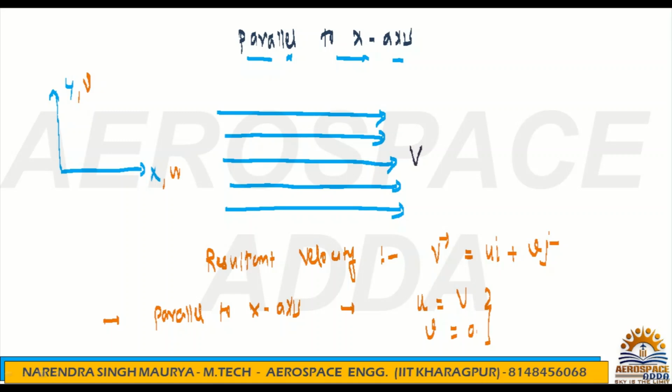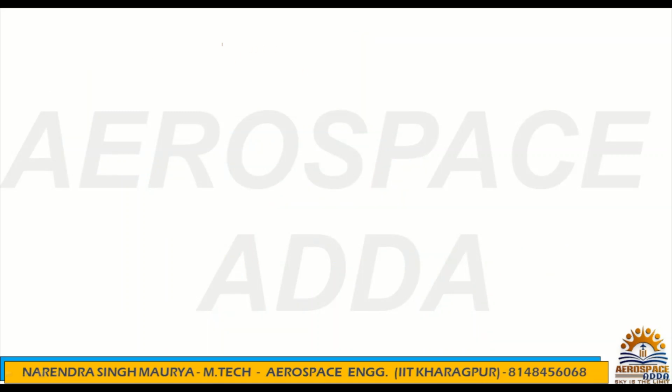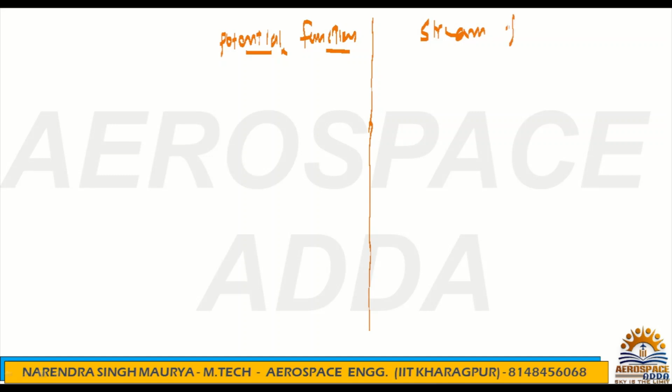So you know that we have a potential function and we have a stream function. Stream function means psi and potential function means phi.